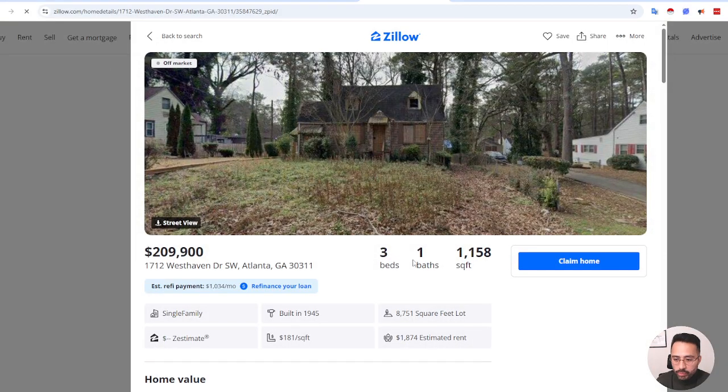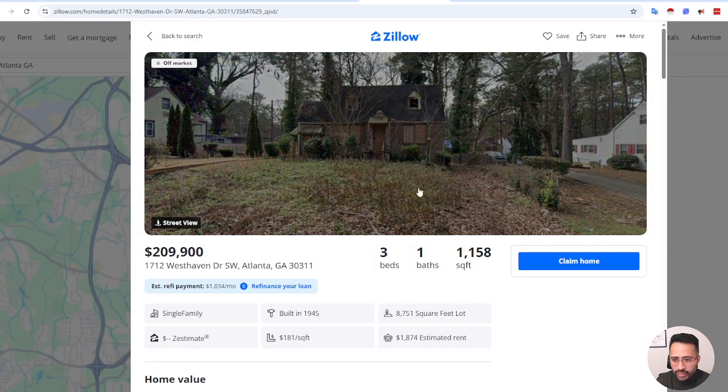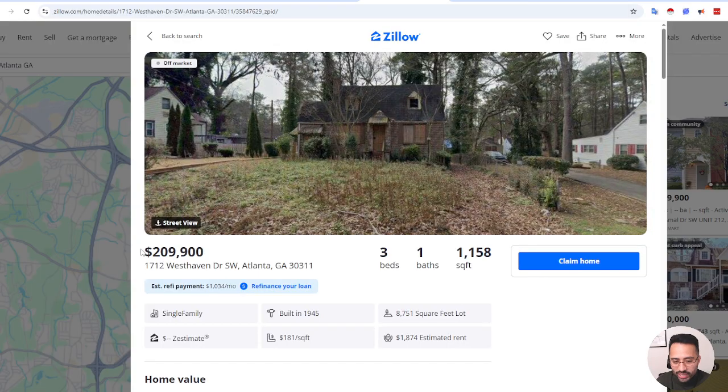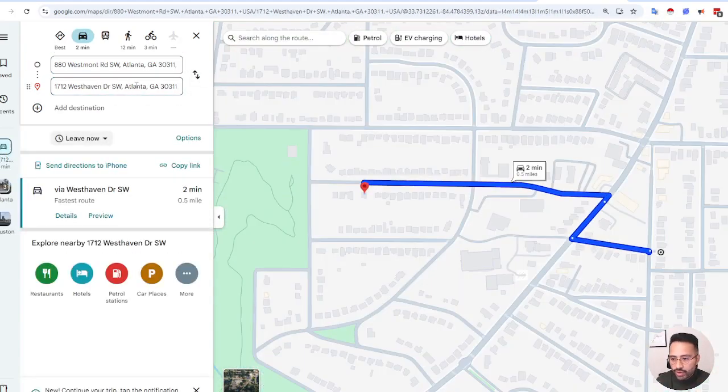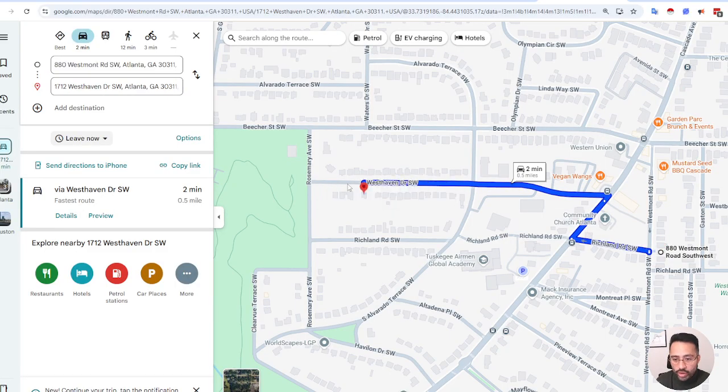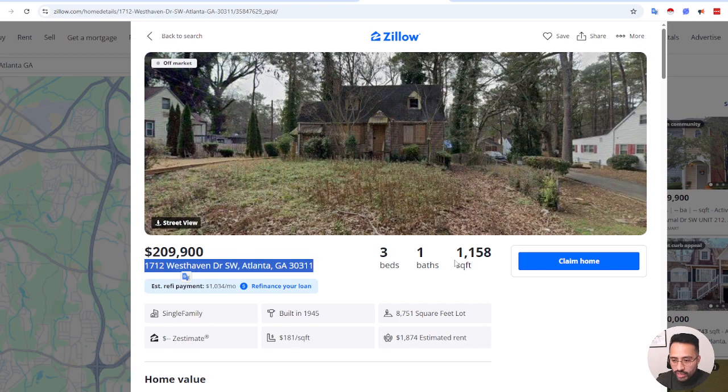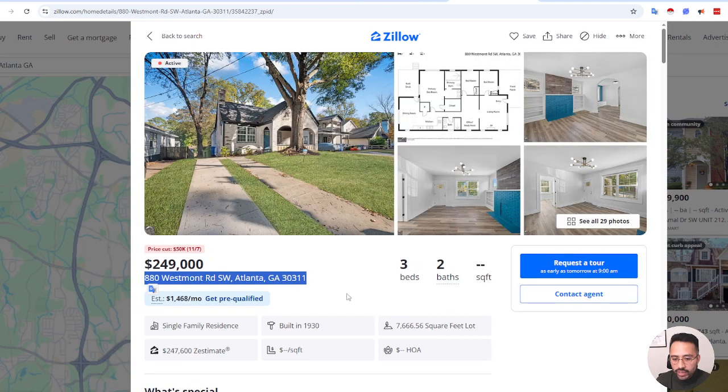So it's 3 beds, 1 bath, similar, right? It looks not in great shape. It looks like it's 209, but basically, if we were to search for that one, let's see how far they are from each other. They're quite close to each other, right? Again, 1,158. The ones that are listed, we don't know, right? 3 beds, 1 bath. This is 2 baths and whatnot, right?